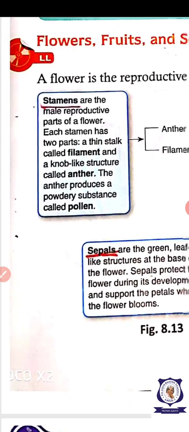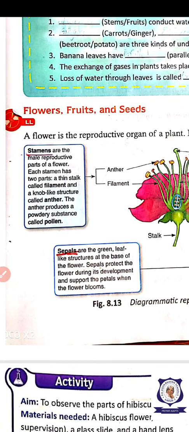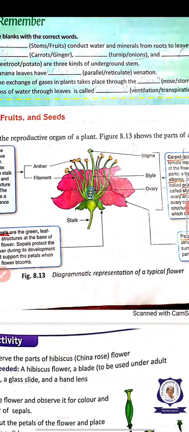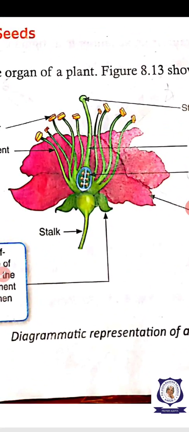Okay, so pollen grains you can see inside the what? Anther. This anther bursts out and liberates the pollen grains. Okay, now we see about the parts of the flower.